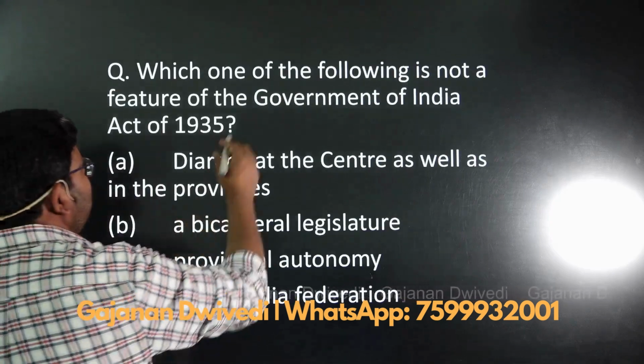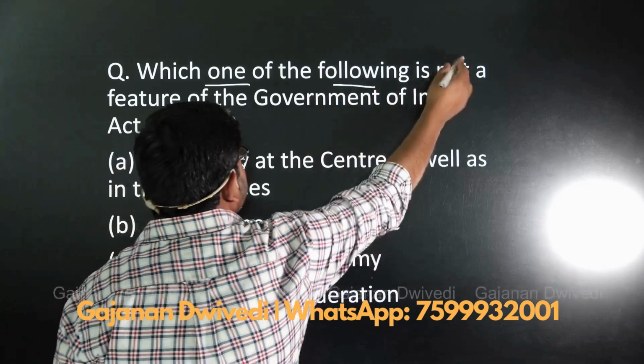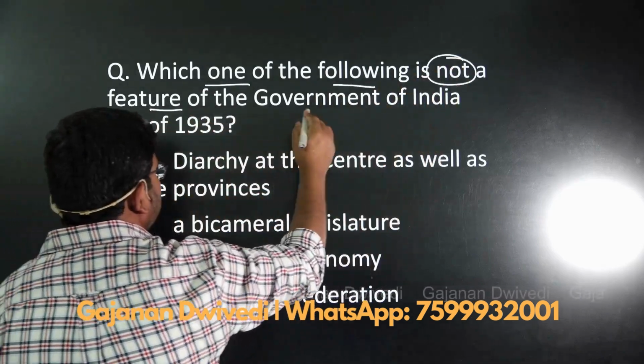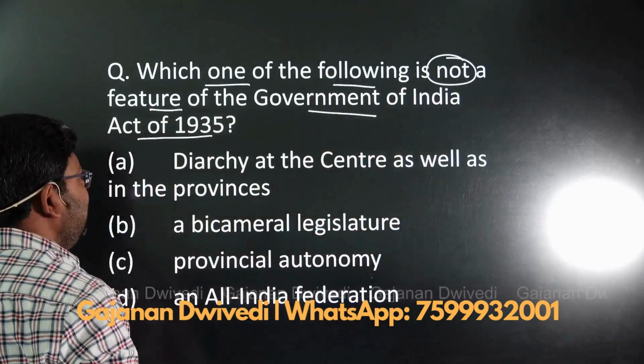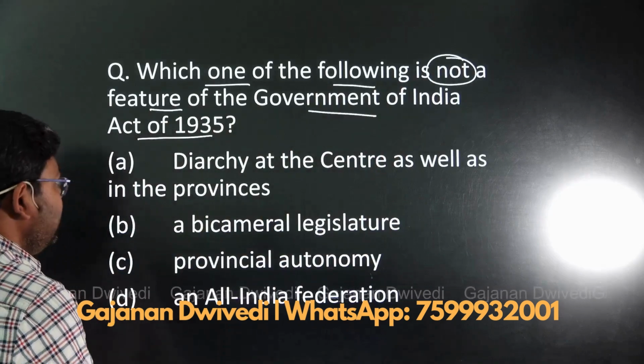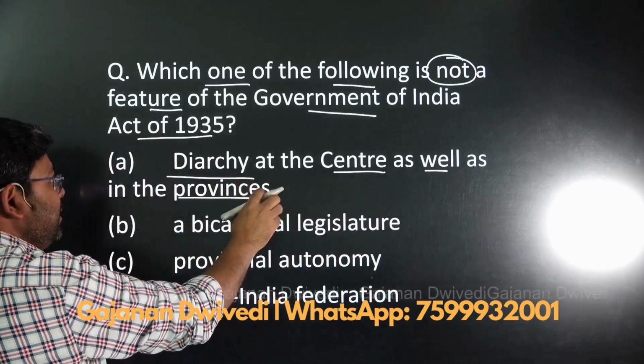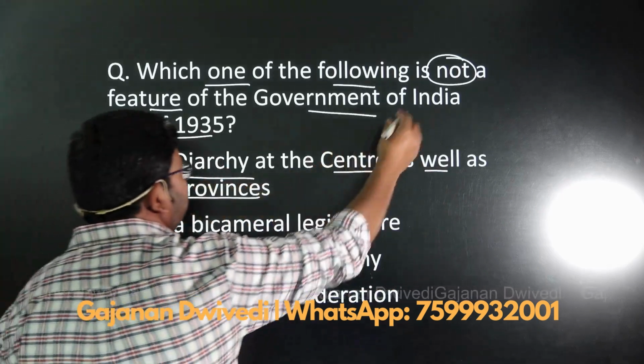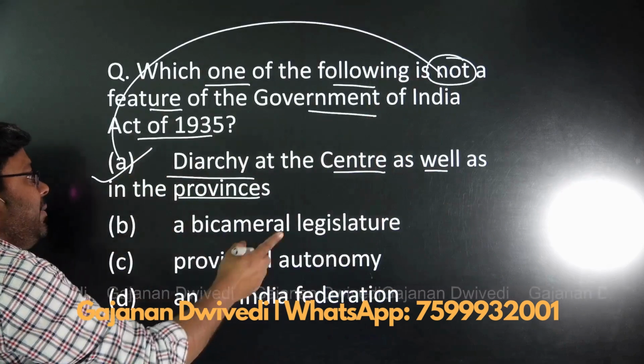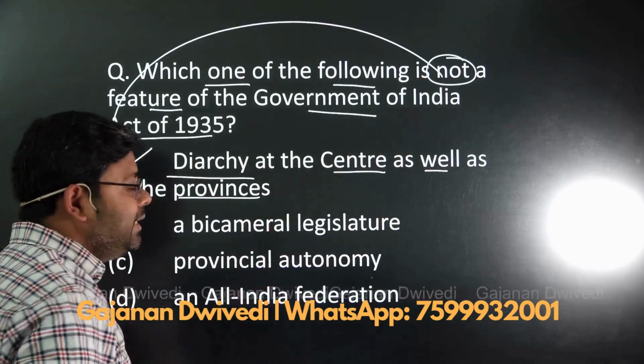Then one more question says, which one of the following is not a feature of the Government of India Act 1935? The answer would be diarchy at the center as well as provinces. This is incorrect. A would be the answer. We have to figure out the incorrect statement. Now understand why this is wrong.